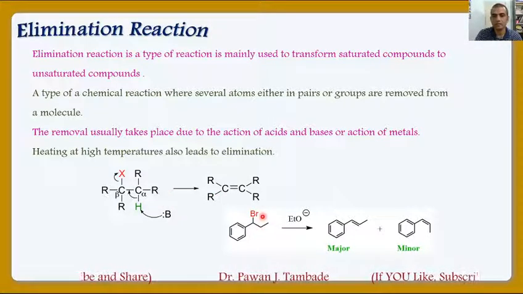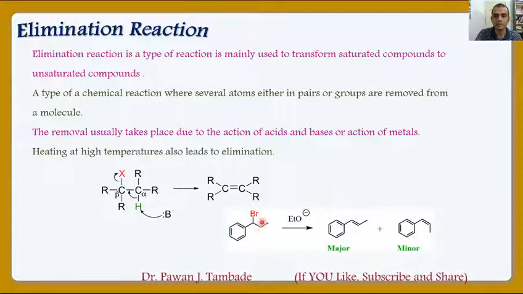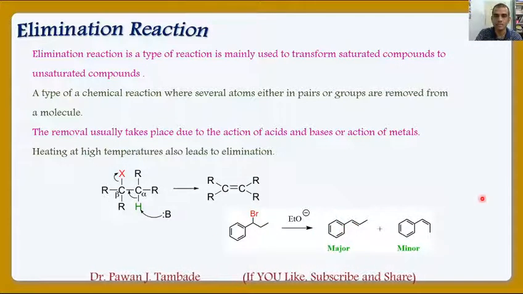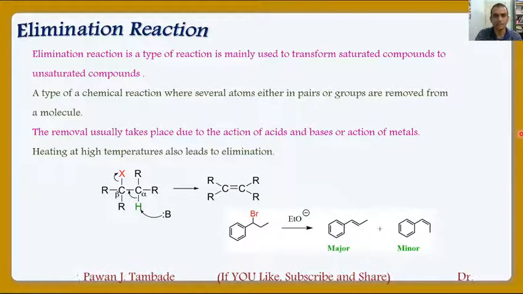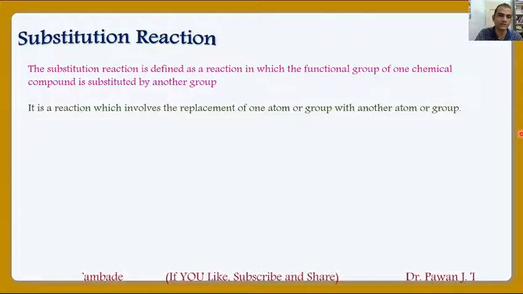In the same way, if you look at this second example, here also this bromine and hydrogen leave the molecule and there is a formation of a double bond. So such a reaction is called elimination reaction.